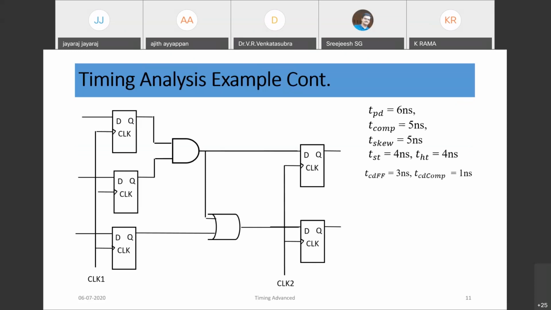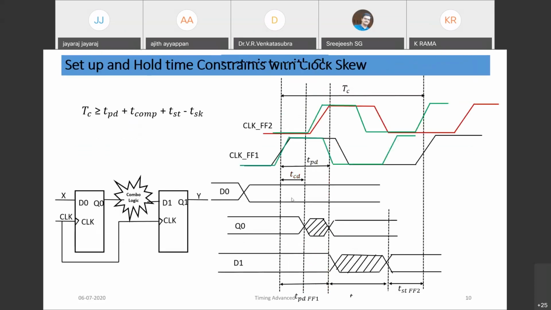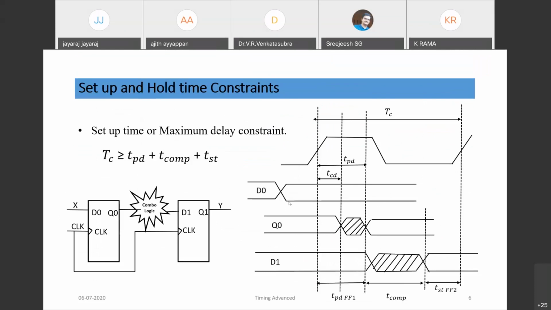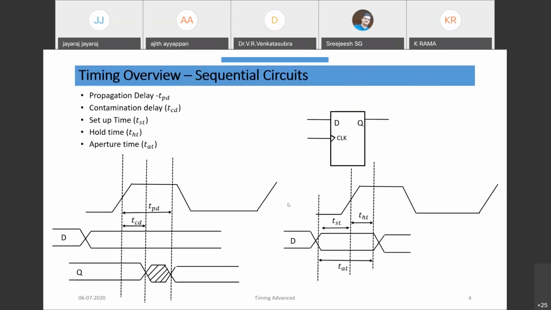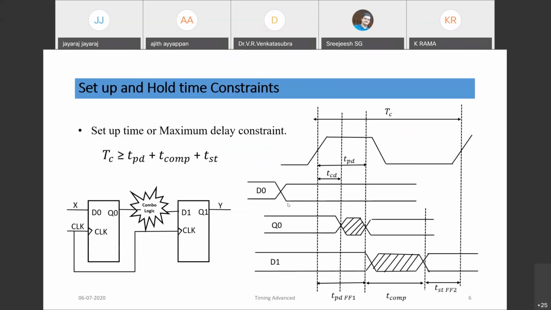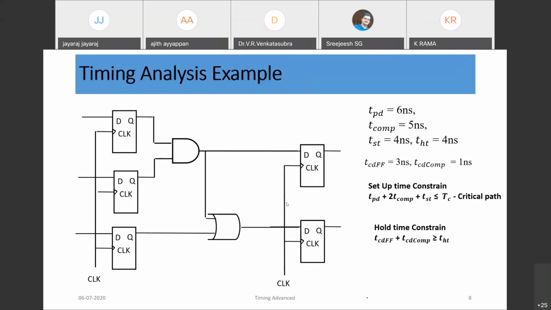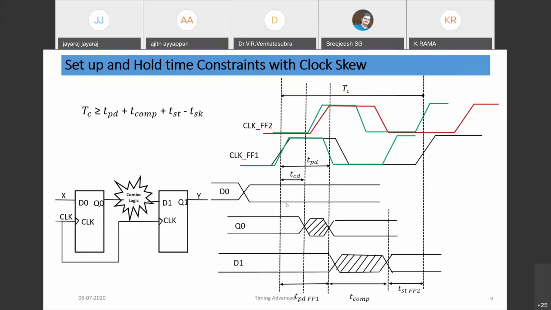So now let's come to the timing constraints. We have discussed setup time and hold time constraints, without skew and with skew, and the timing path analysis.